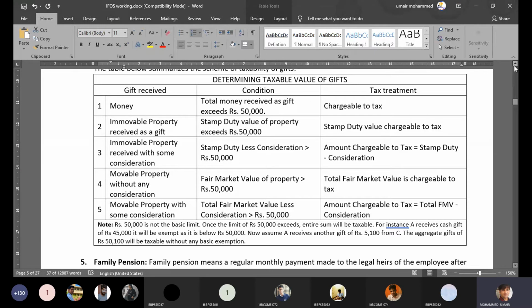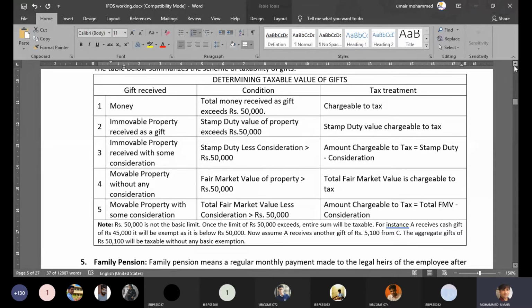With some consideration. Now assume I visit one of the stores to buy a high definition AMOLED TV, and it so happens that the shop owner is one of my ex-students, and he's saying, sir, I don't want to charge money from you. Please take this as a gift from my side, but just bear the GST and transportation expense. The rest you don't have to pay. Consider this as a gift from me.